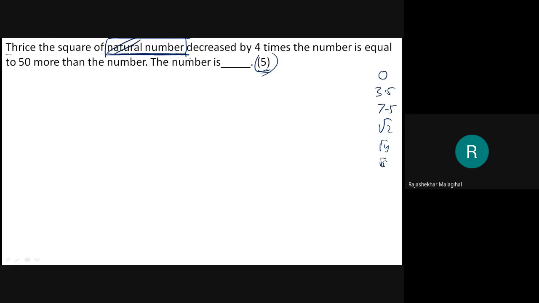Thrice the square of the number decreased by 4 times the number is equal to 50 more than the number. Somewhat very easy. First, I have to concentrate on thrice and square. See how I write. Thrice the square of the number, decreased by 4 times the number, is equal to 50 more than the number.